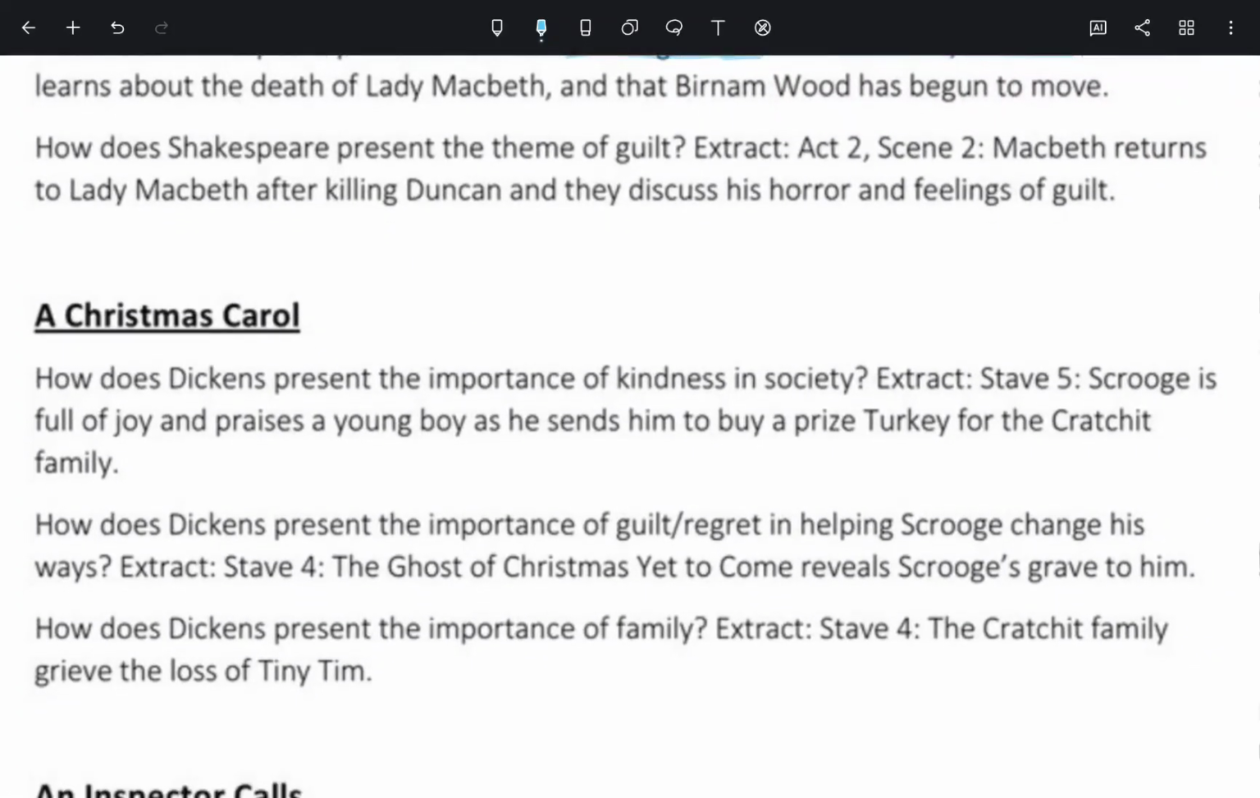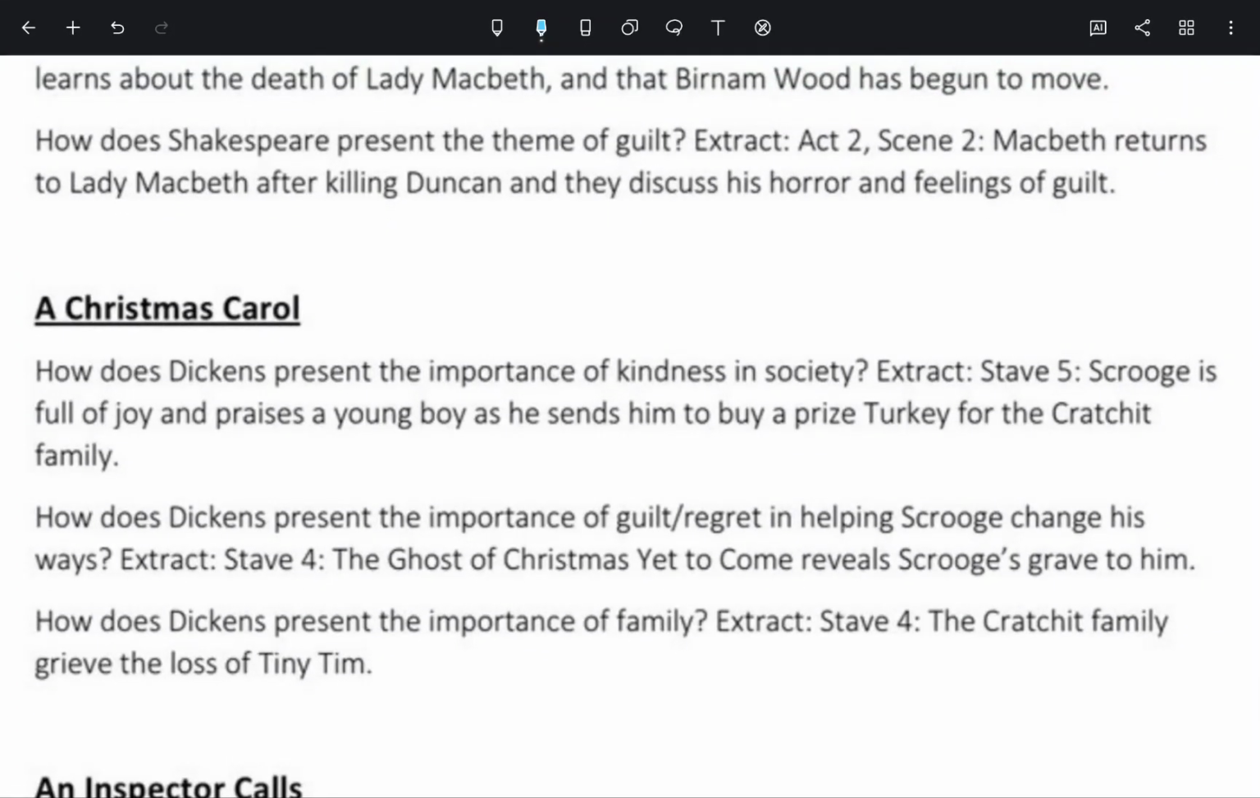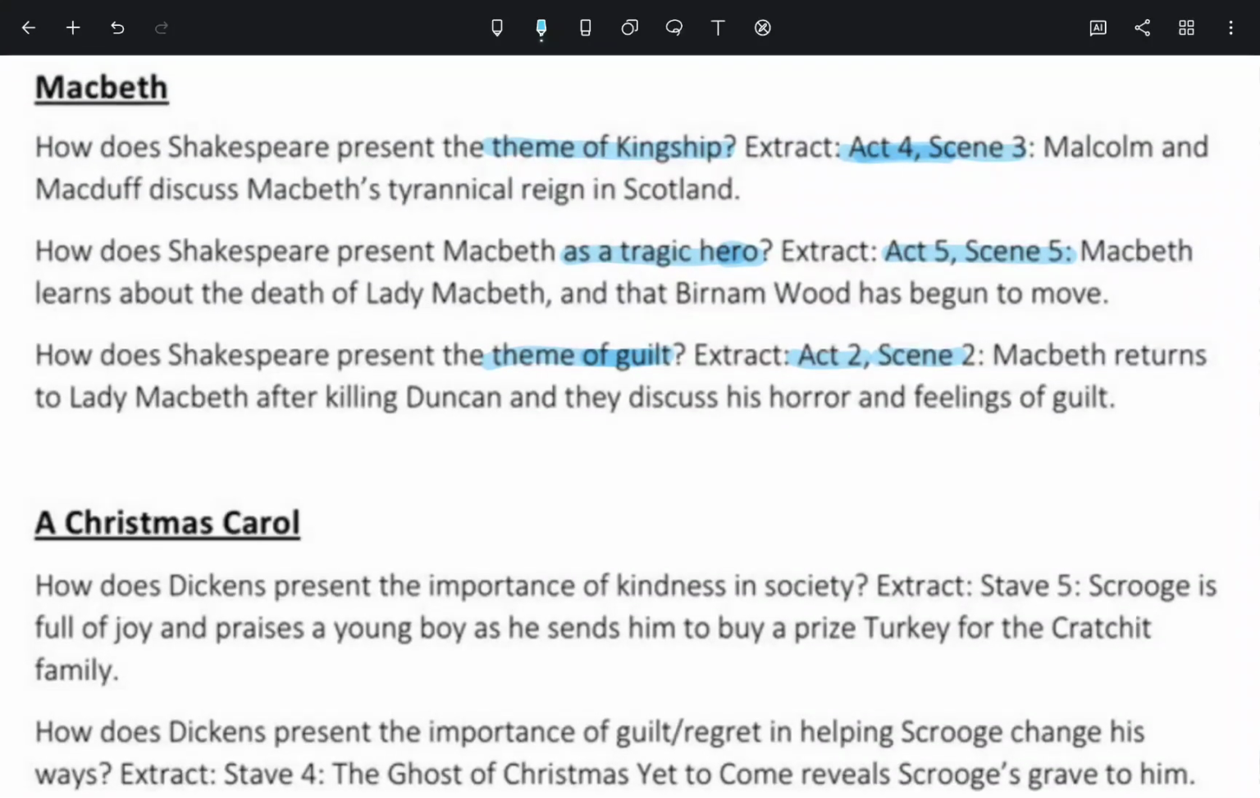And the third question is, how does Shakespeare present the theme of guilt? Okay, so you may remember, it could be on a character or a theme. So the theme of guilt may arise in your paper in 2024. You may ask, where do I look? So you need to revise and go over Act 2, Scene 2. And this is where Macbeth returns to Lady Macbeth after killing Duncan, and they discuss his horror and feelings of guilt. So that is our predictions for Macbeth.